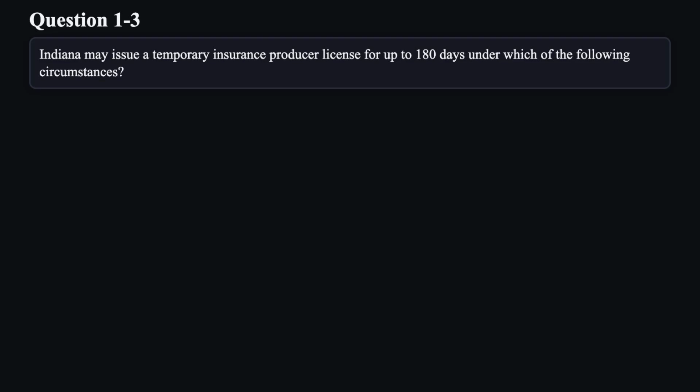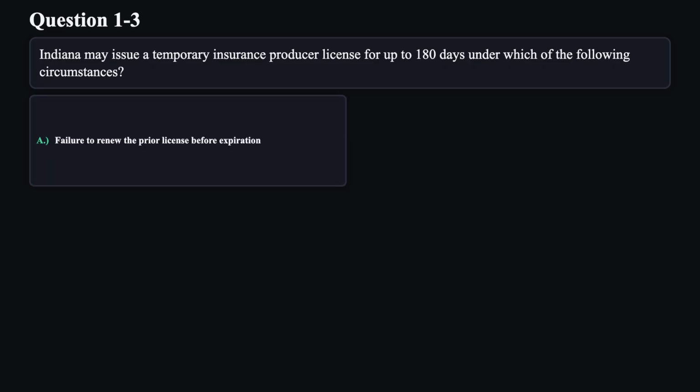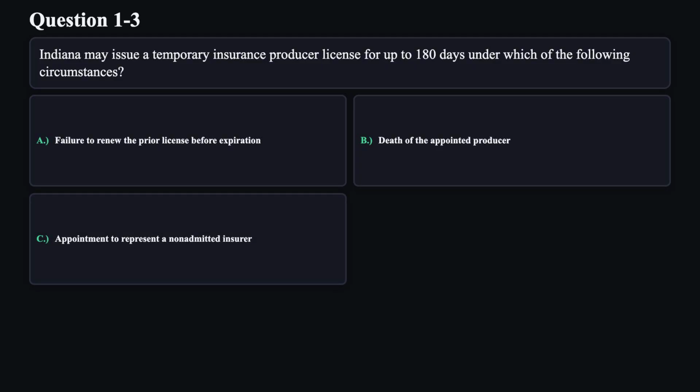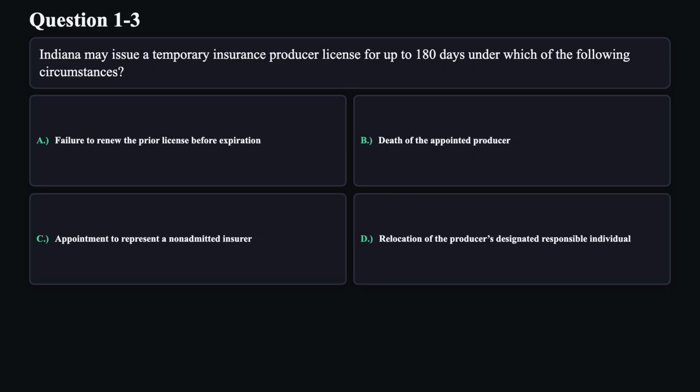Question 3. Indiana may issue a temporary insurance producer license for up to 180 days under which of the following circumstances? A. Failure to renew the prior license before expiration. B. Death of the appointed producer. C. Appointment to represent a non-admitted insurer. D. Relocation of the producer's designated responsible individual.